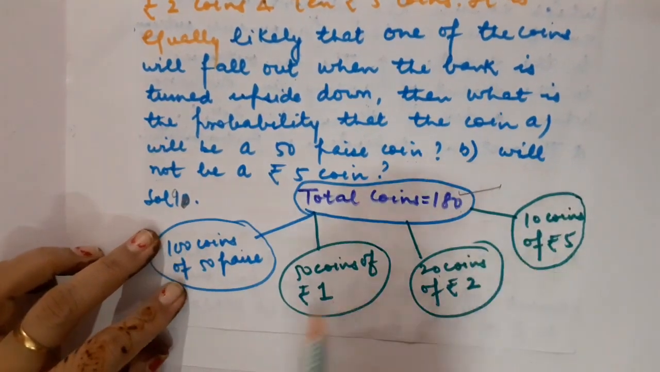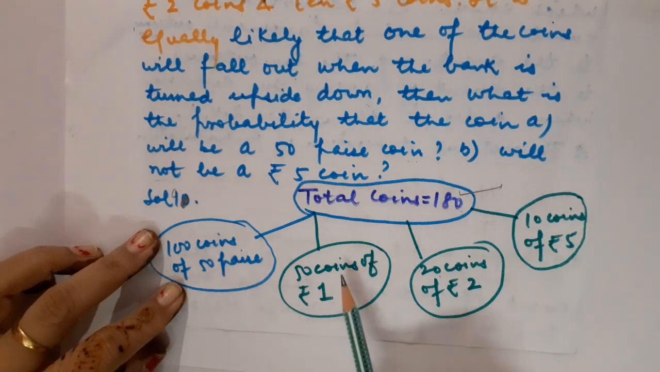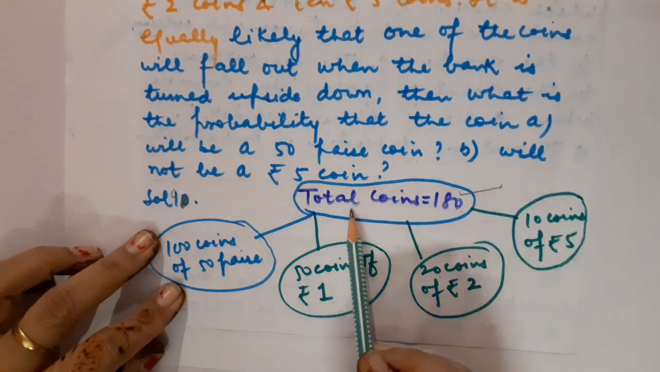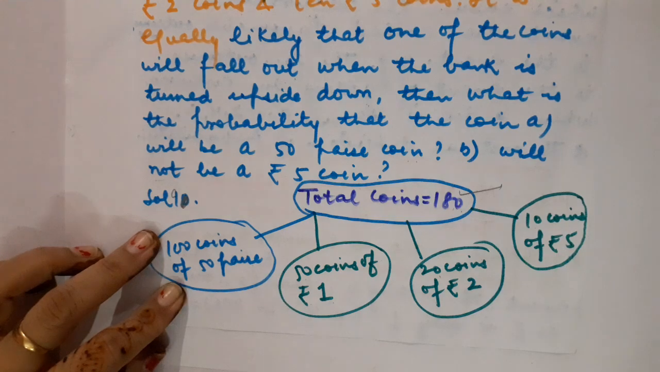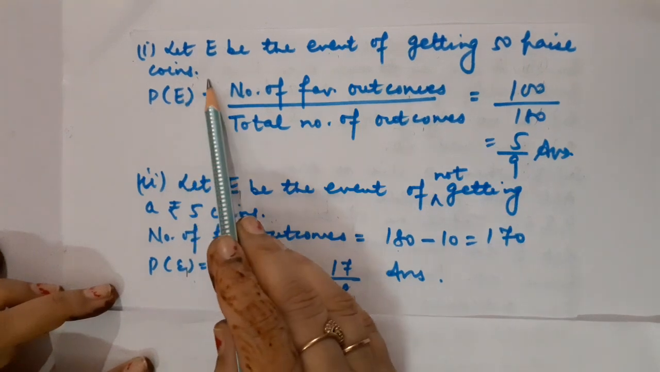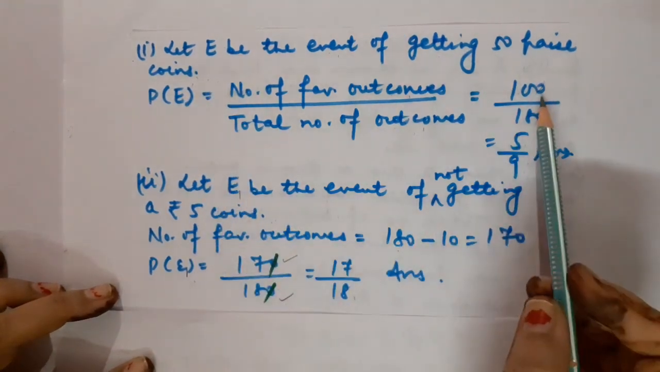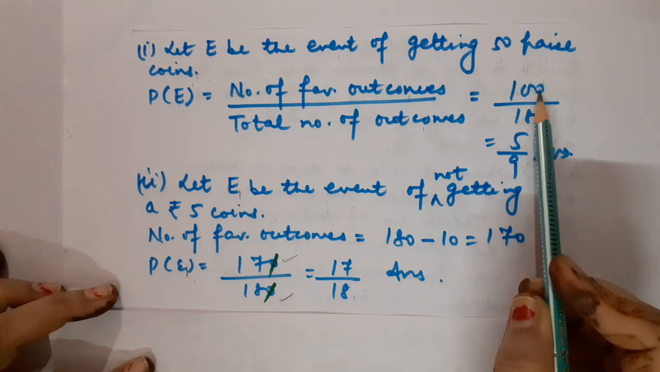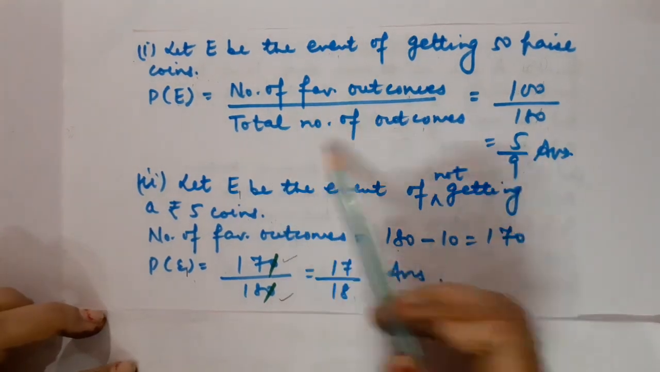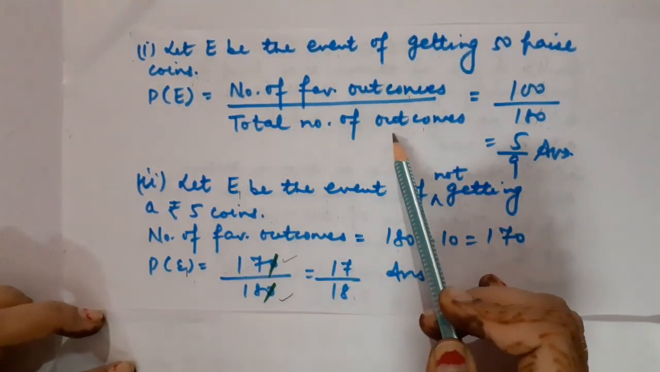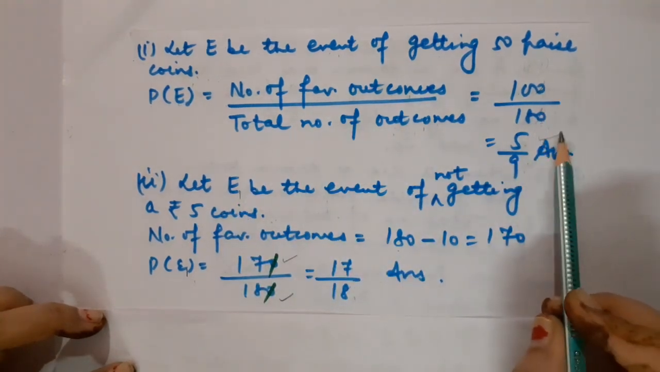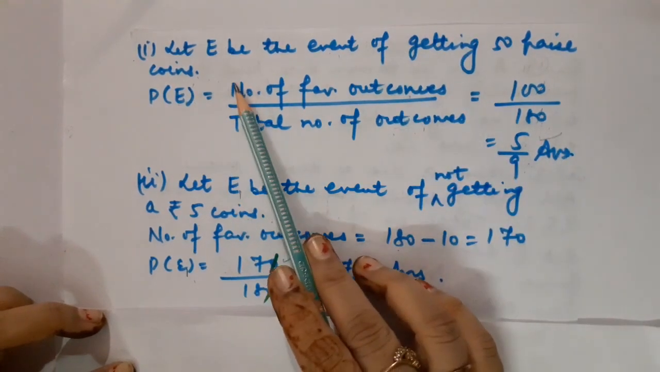Correct? So children, as you know that 100 coins are of 50 paise, 50 are of rupees 1, 20 are of rupees 2 and 10 are of rupees 5. So total number of coins is equal to 180. So in first part children, let E be the event of getting 50 paise coins. Okay, you know that 50 paise coins are 100 in number. So what is the probability? It is 100 upon 180, that is 5 upon 9. Formula is mandatory to write in each and every part. Clear? Favorable outcomes will be 100 and total outcomes are 180. So 5 upon 9 is the probability of getting 50 paise coins.